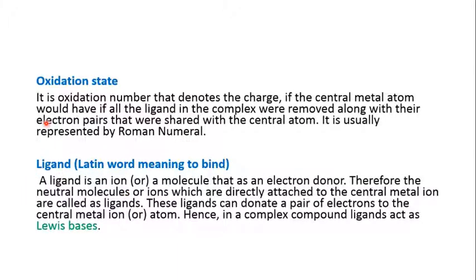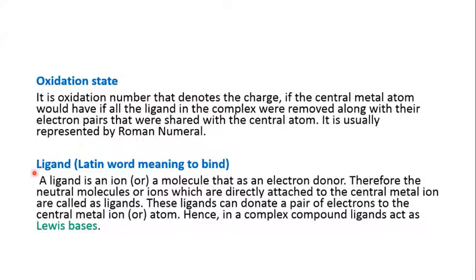Oxidation state is the number that denotes the charge the central metal atom would have if all the ligands in the complex were removed along with their electron pairs. And in coordination chemistry you will always represent the oxidation state in the form of Roman numerals.